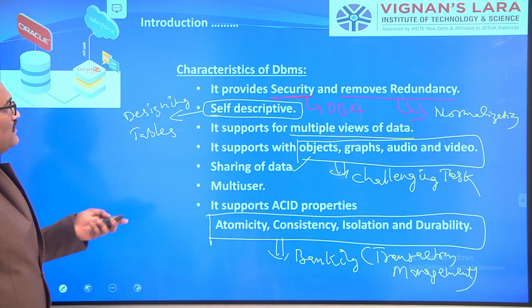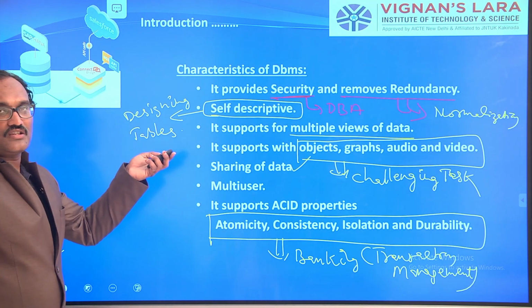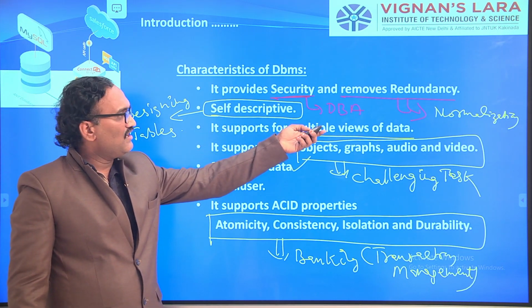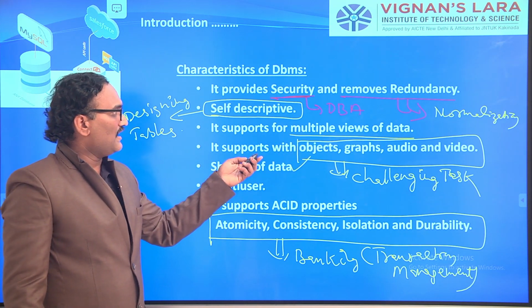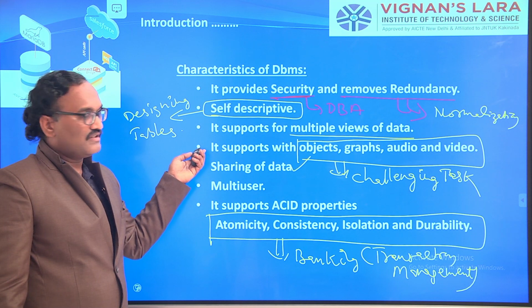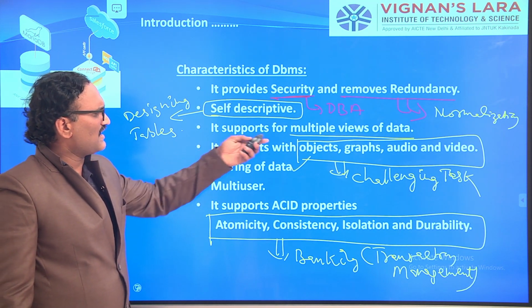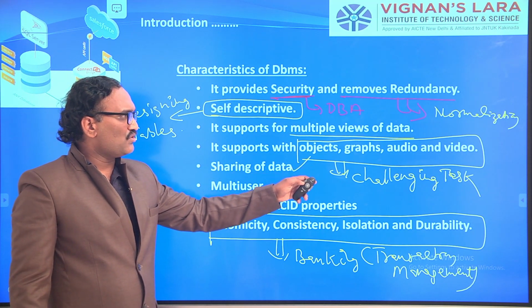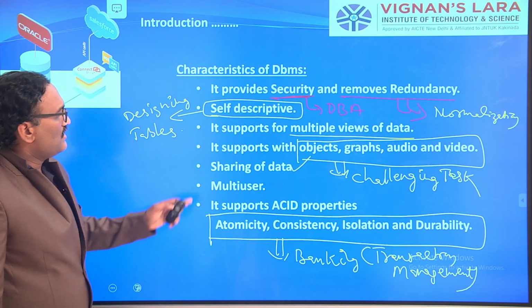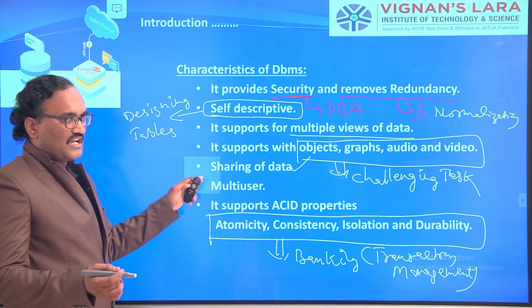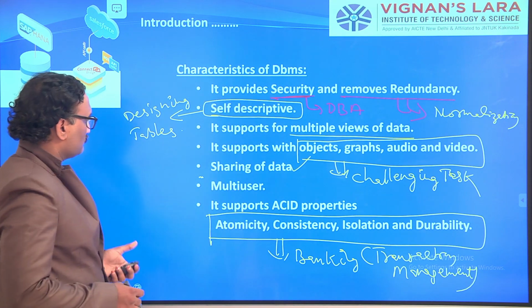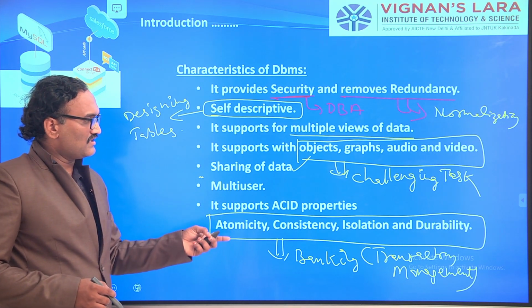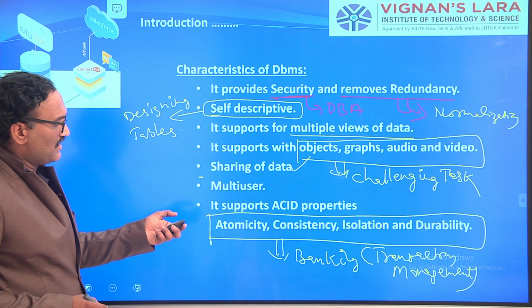This DBMS should provide security and eliminate redundancy. It provides security using the database administrator as well as normalization, and it should support multiple views. Several persons can see this. Your database should be able to store graphs, audio and video also. It should also support sharing data, and it should support multi-user. It should also support the ACID properties: atomicity, consistency, isolation and durability. This is very important for banking application transaction management.